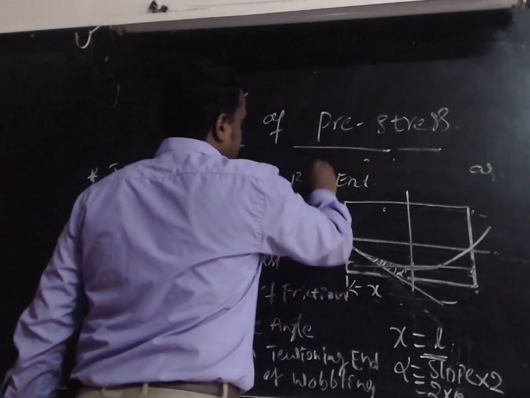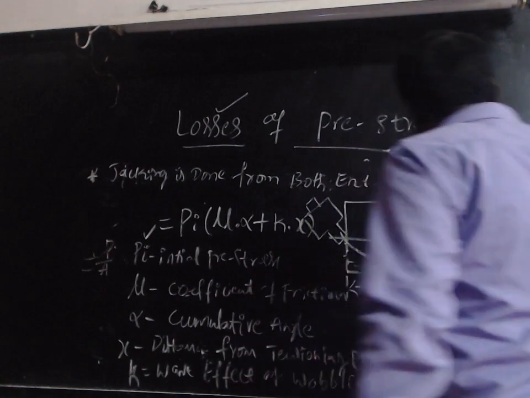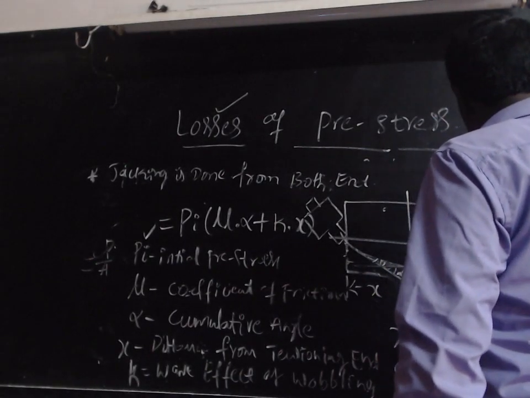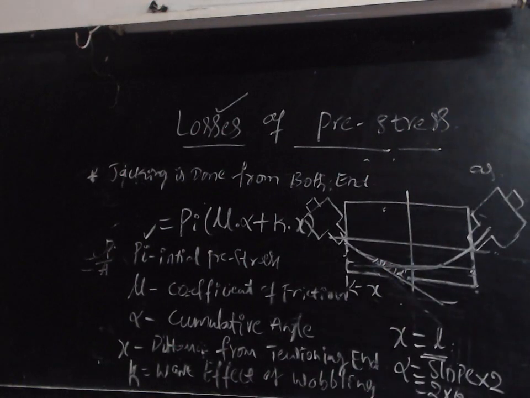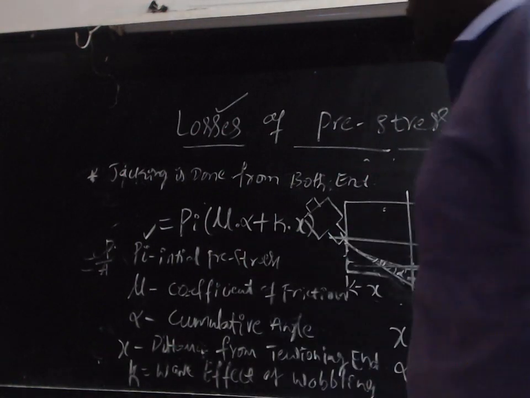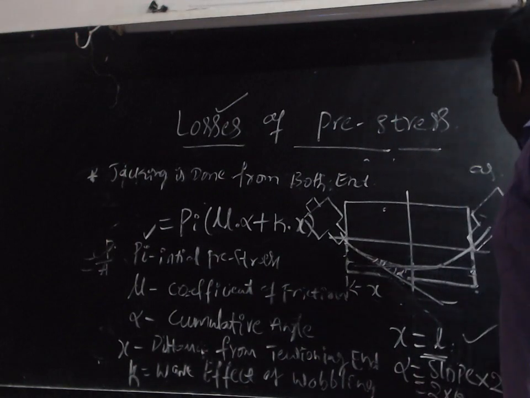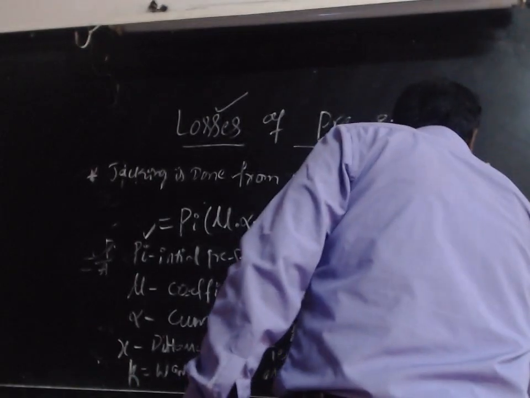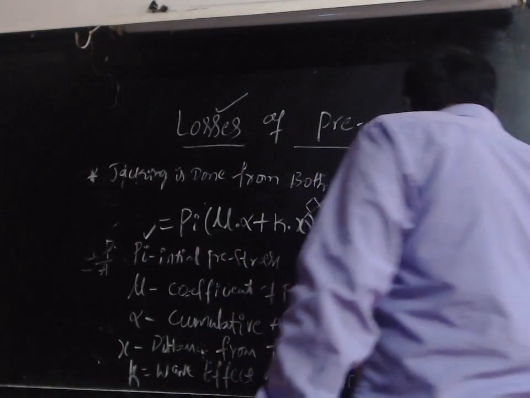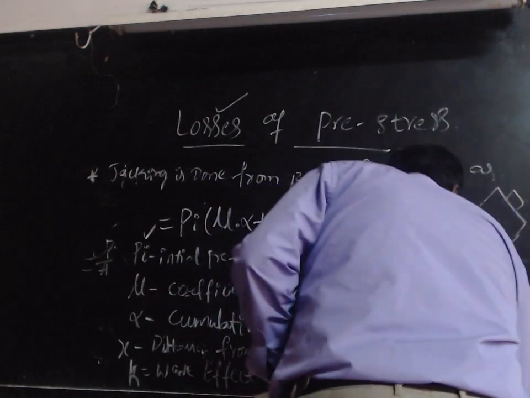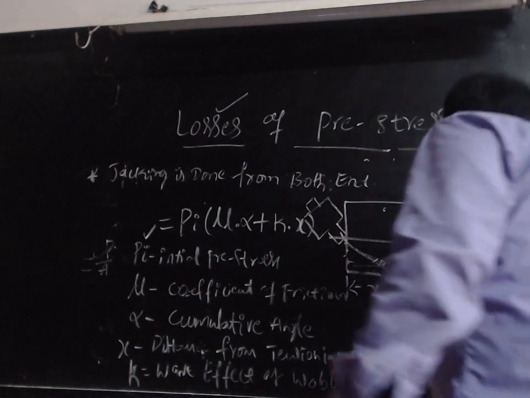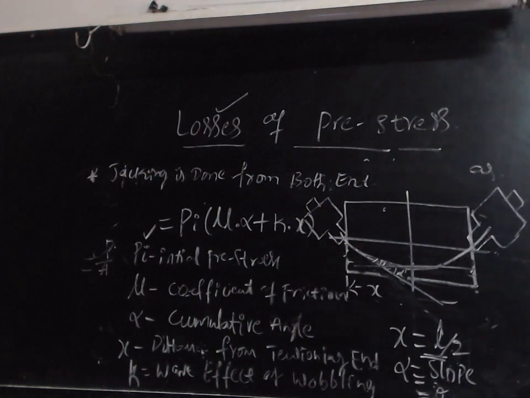When jacking is done from both ends, that means we are using the jack at both ends, the formula will be the same, but the values of x and alpha will change. That is, x is equal to L by 2 and alpha is equal to theta.